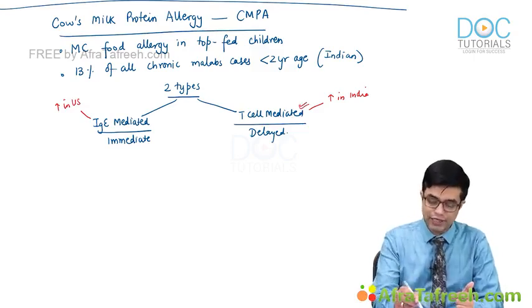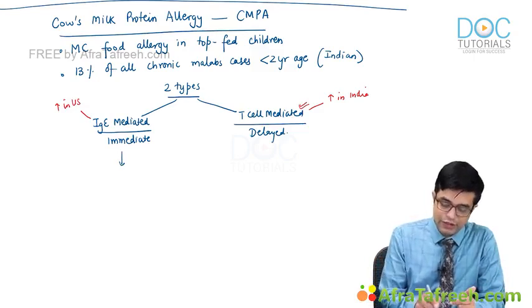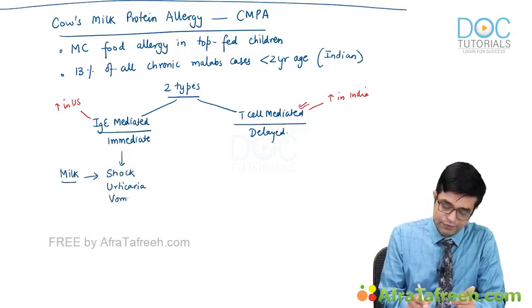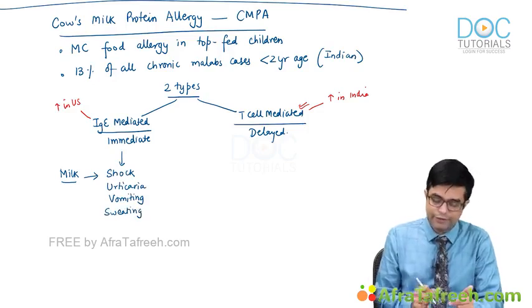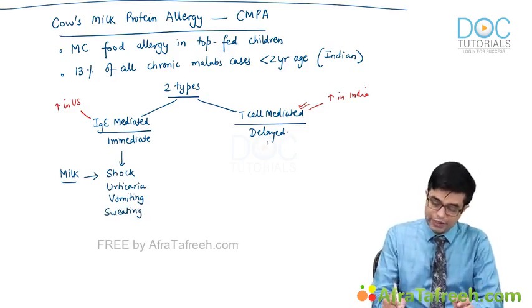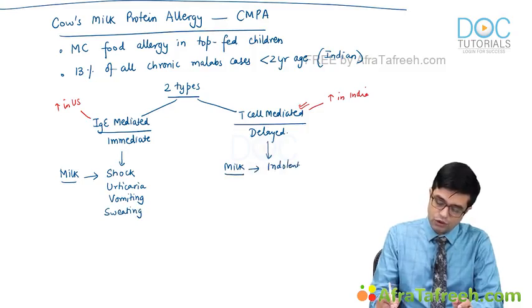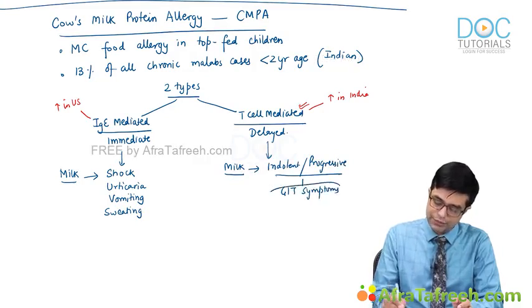In IgE mediated or immediate sensitivity, whenever the child consumes milk, there will be development of a shock-like state, there will be urticaria, there will be vomiting, and there will be extensive sweating. That acute state will be this variety. T cell mediated will have an indolent course. So whenever the child consumes milk, there will be an indolent or progressive form of illness, mainly involving the GI symptoms. The most common GI symptom